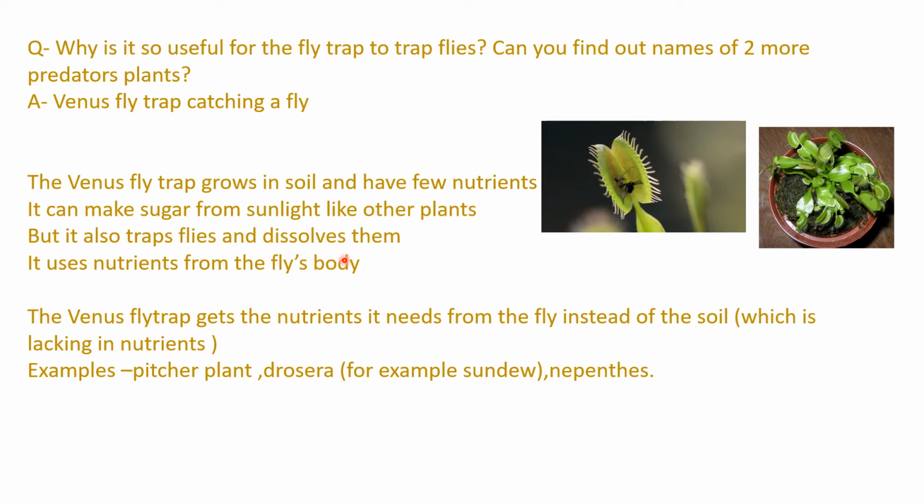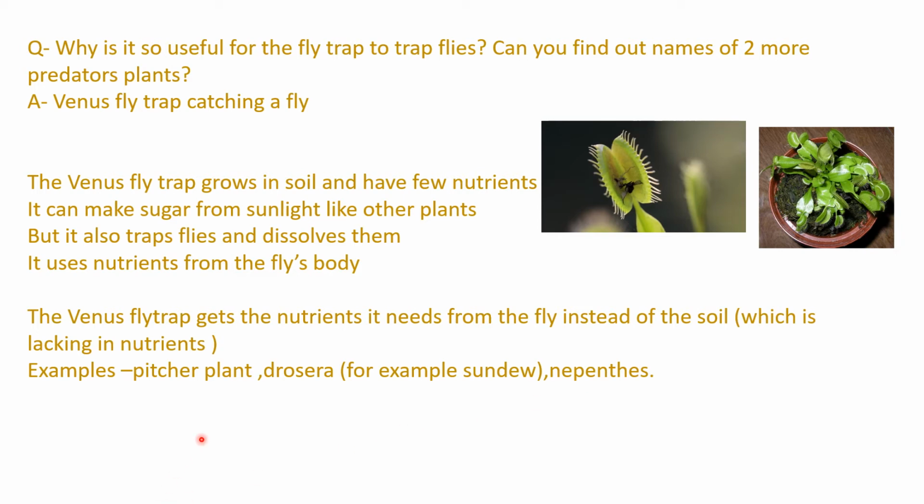Because by this the Venus flytrap gets the nutrients, as the soil in which it grows is poor, and this helps in supplementing the Venus flytrap with more nutrients. The Venus flytrap gets the nutrients it needs from the fly instead of the soil, which is lacking in nutrients. And the other two predator plants are the pitcher plant and Drosera, for example sundew, and the Nepenthes. So traps vary in kind from plant to plant. For example, the Venus flytrap catches its food in a different way than the pitcher plant.